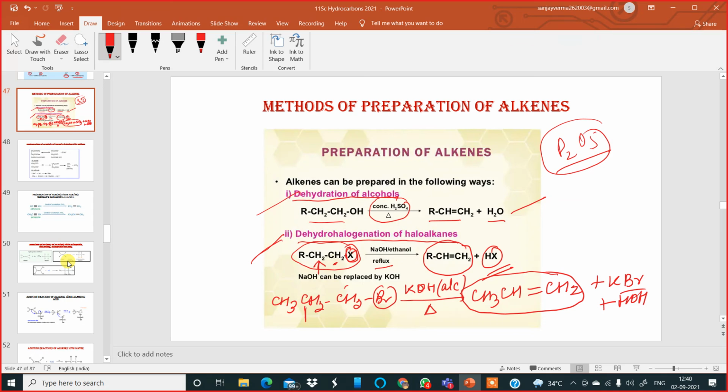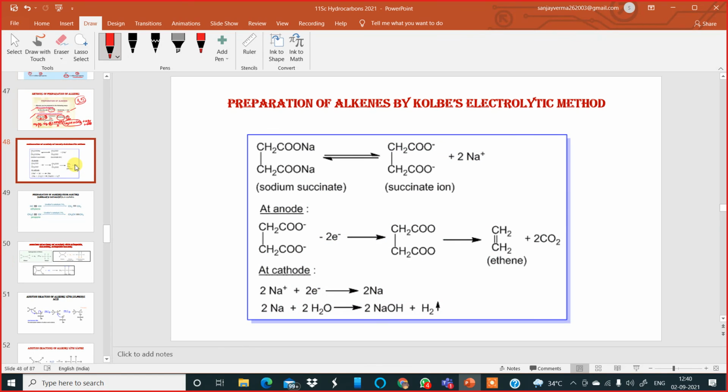Now, moving to some other methods of preparation of alkenes, we have on your screen preparation of alkenes by Kolbe's electrolytic method. For this, we can use a salt called sodium succinate. In aqueous solution, the ions present are succinate ion and sodium ion. The ions separate.